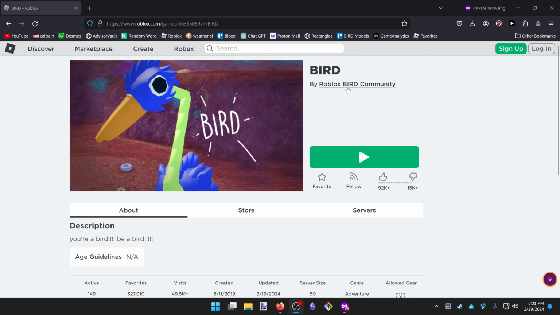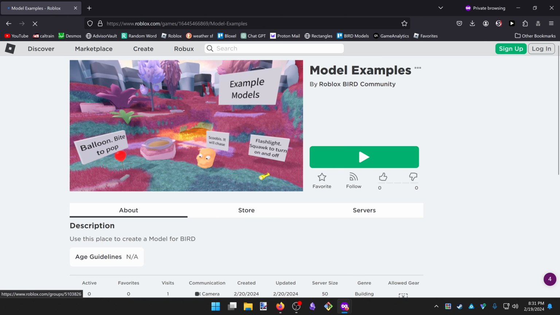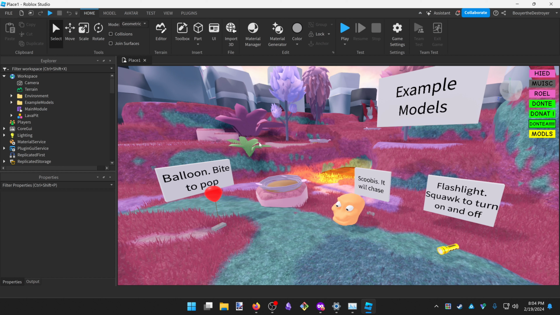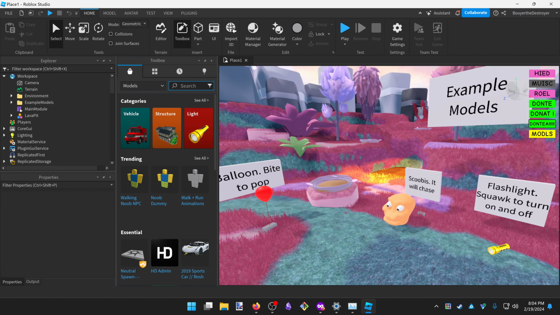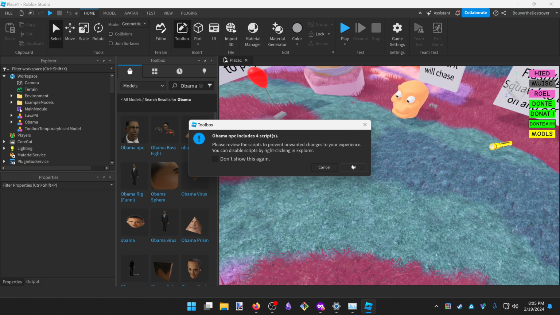In your web browser on PC, go to the Bird Group page and find model examples under Experiences. Select Edit in Studio. If you're new to Studio, the easiest option is to open the toolbox and find something you like. I'll insert Obama.